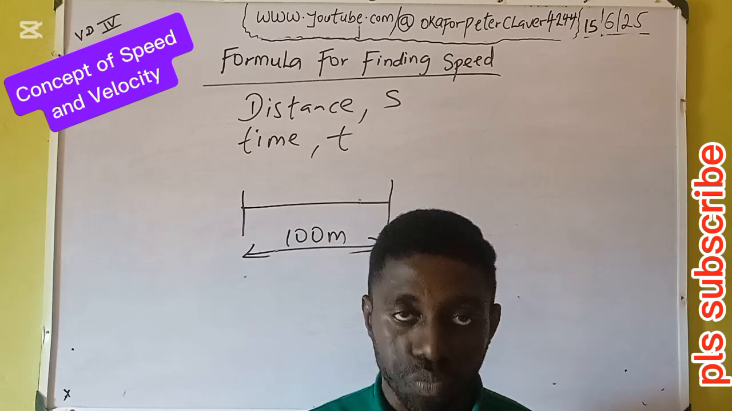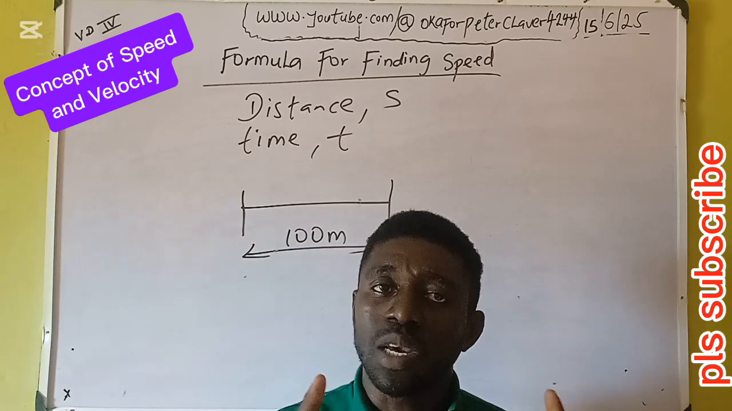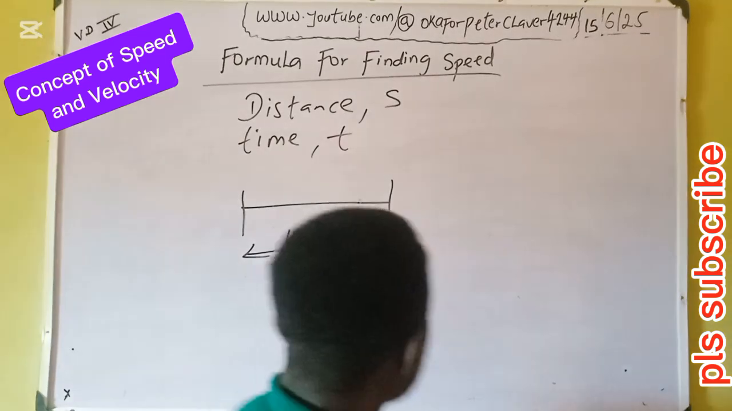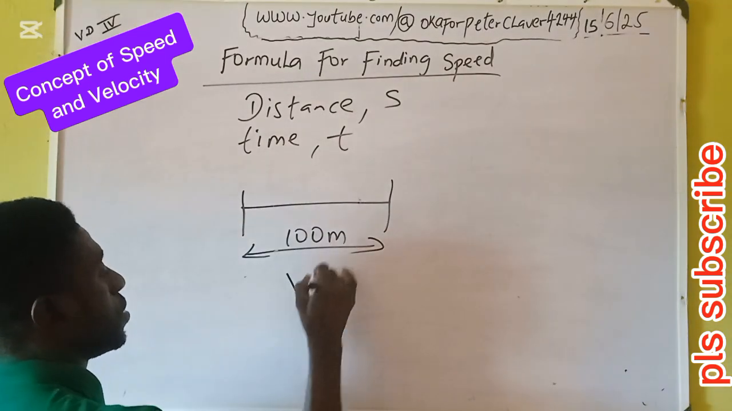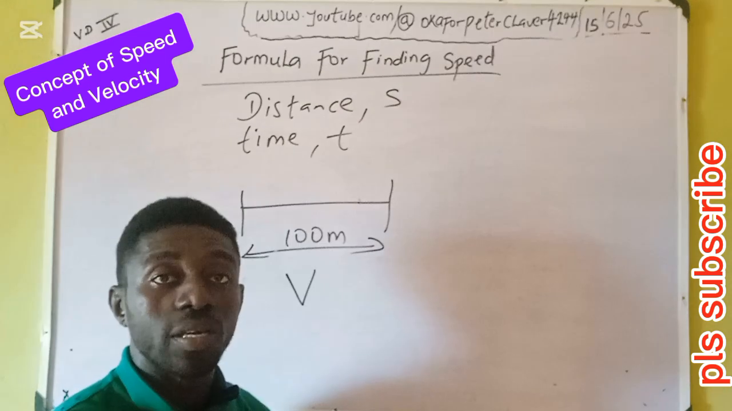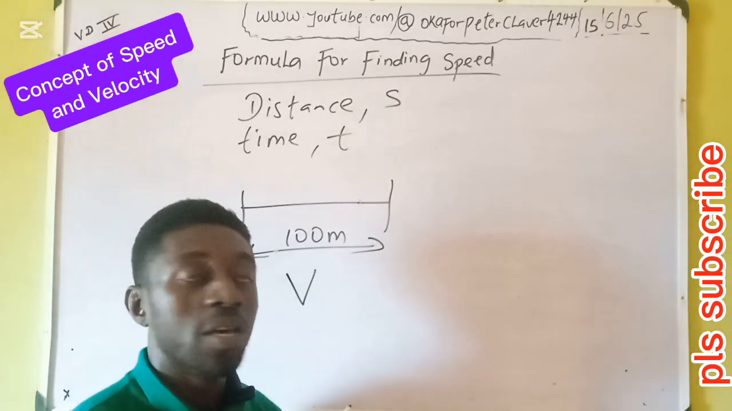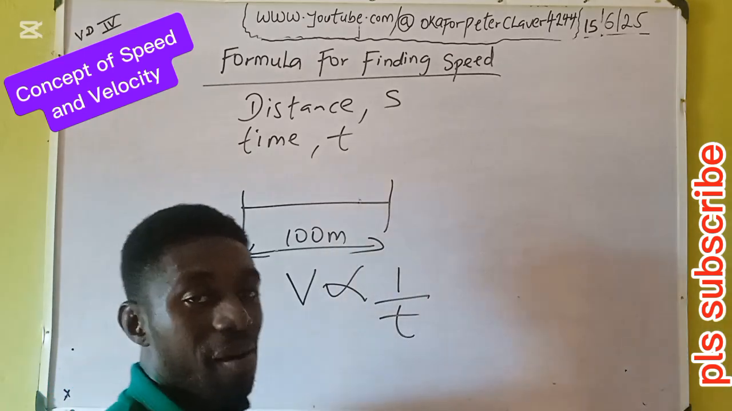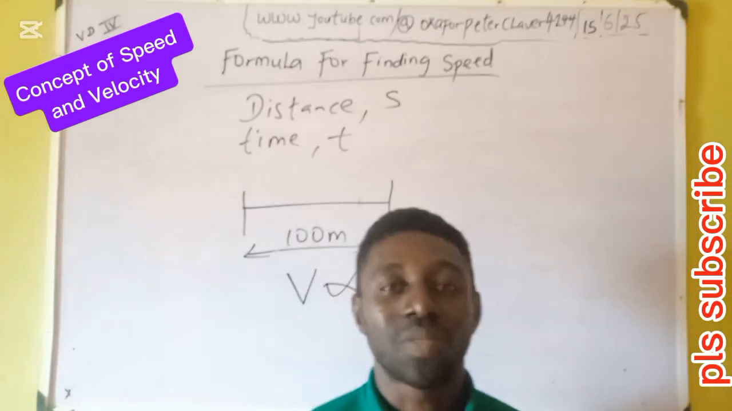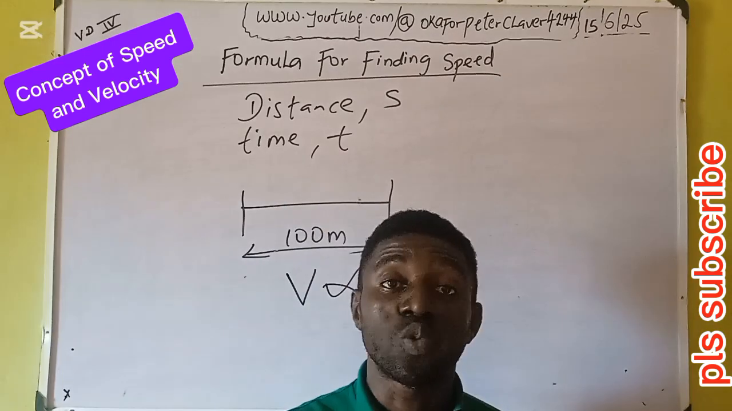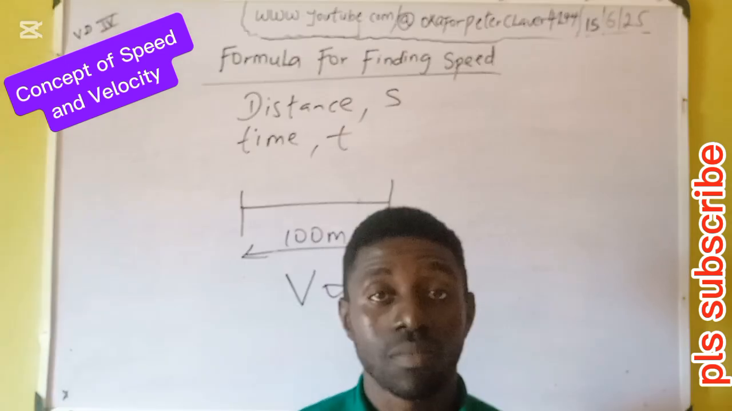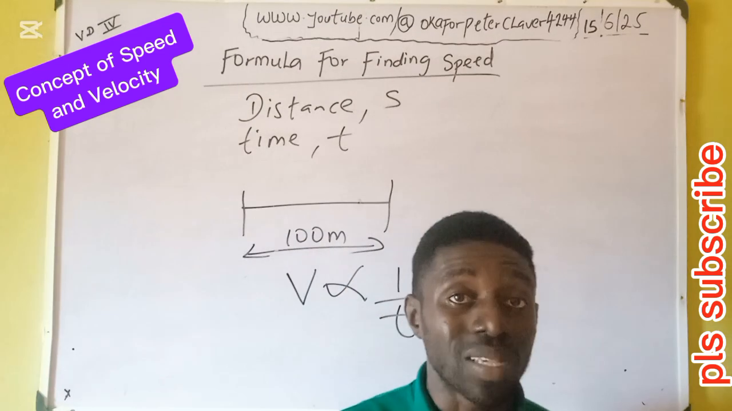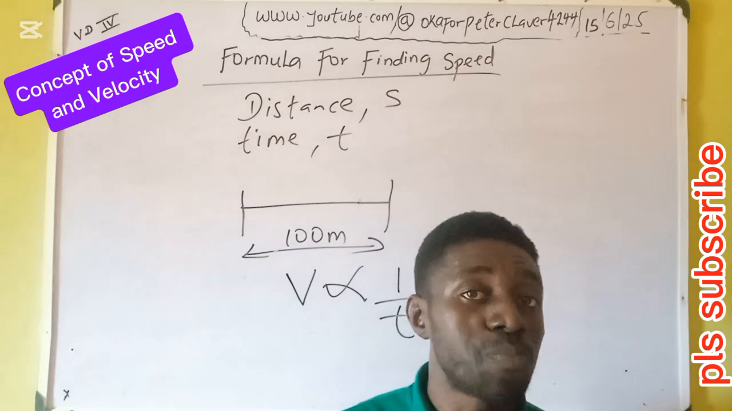Then recall, speed is a good example of indirect or inverse proportion. Let's see. Speed, symbolized with V, is inversely proportional to time. We now want to go mathematical. Like I said earlier, in physics, we derive formulas. They don't fall from heaven. Formulas are derived, so we want to build up logic now. We're saying that speed is inversely proportional to time.